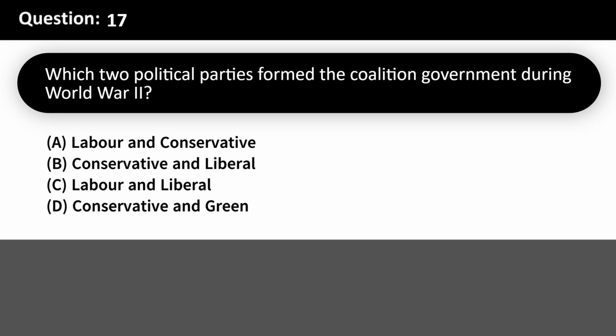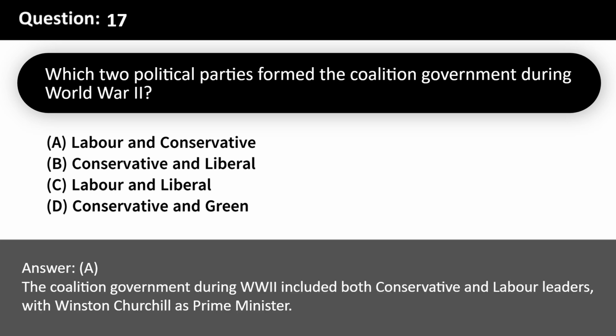Which two political parties formed the coalition government during World War II? A. Labour and Conservative. B. Conservative and Liberal. C. Labour and Liberal. D. Conservative and Green. Answer: A. The coalition government during World War II included both Conservative and Labour leaders, with Winston Churchill as Prime Minister.